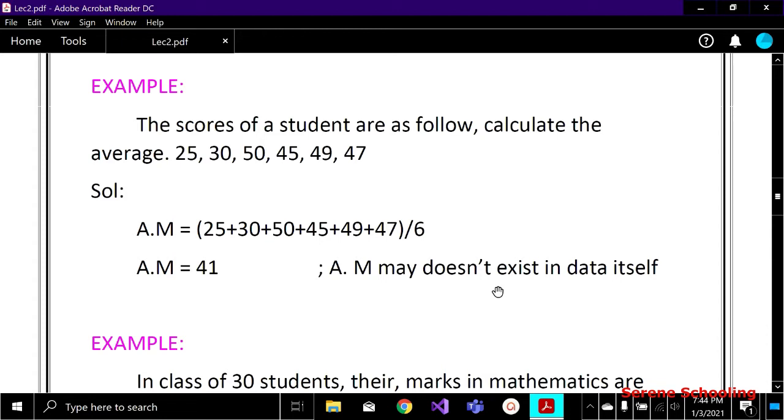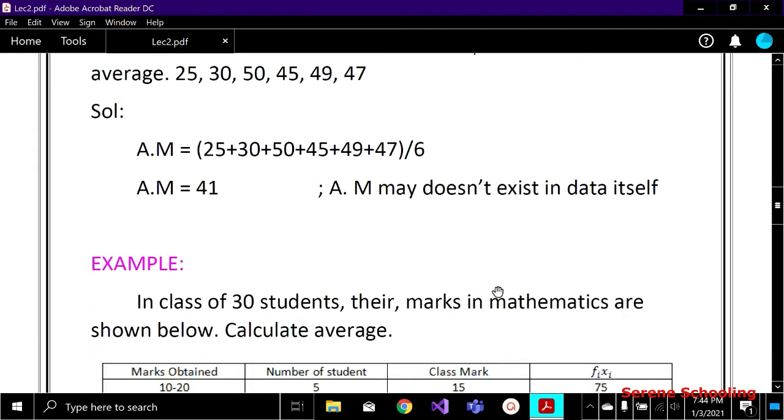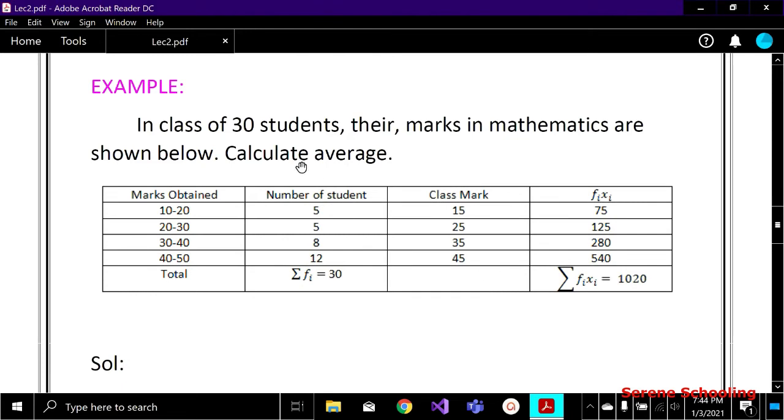Okay, so this was pretty simple. So let us discuss the grouped frequency distribution. Here you can see in the other example, in a class of 30 students, their marks in mathematics are shown below. Calculate the average. We are just told to calculate the average. We are not told whether it is for the grouped or ungrouped distribution. We have to know it ourselves.